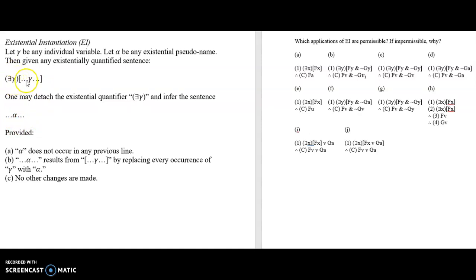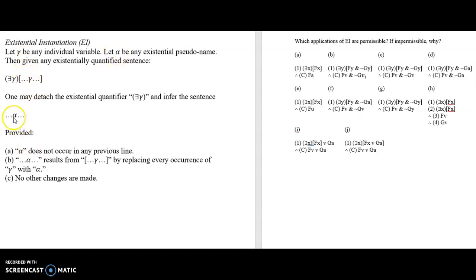So you're going from "there exists an x such that x is F" to Fv or something along these lines. Let gamma be any individual variable, so x, y, z, and alpha be any existential pseudonym, not a universal pseudonym, not an individual constant like a, b, or c. Then given an existentially quantified sentence, for example, there exists an x such that Fx, you can detach this and infer the sentence alpha, provided alpha doesn't occur in any previous line, not just this line, but any previous line going back up.